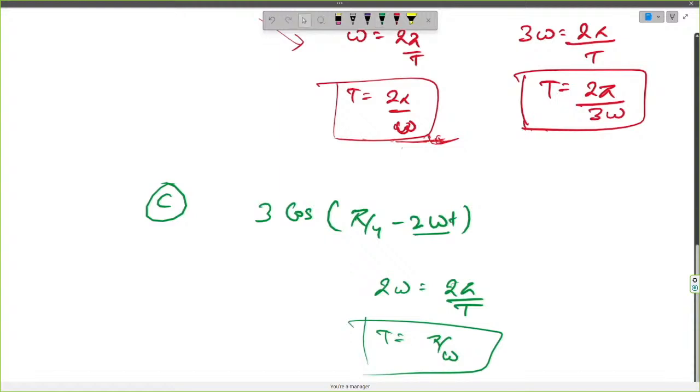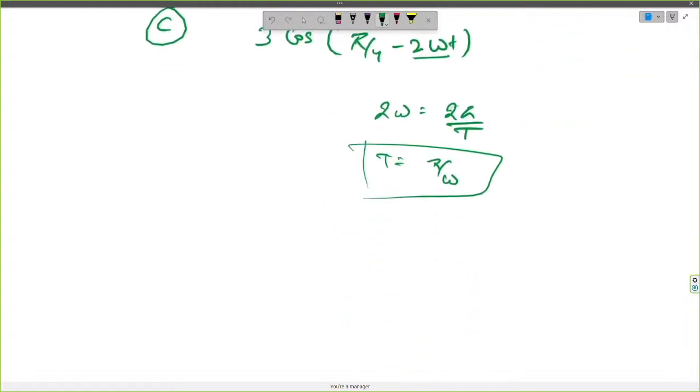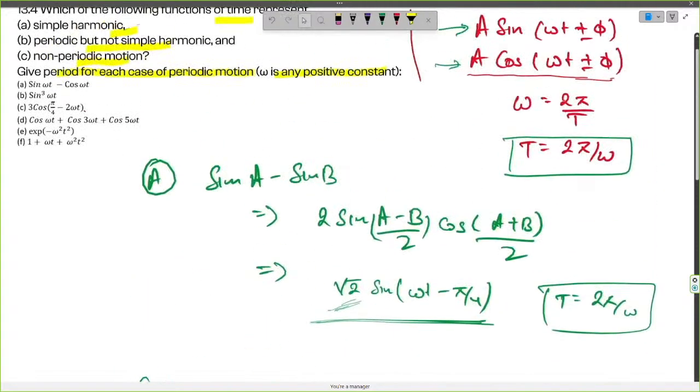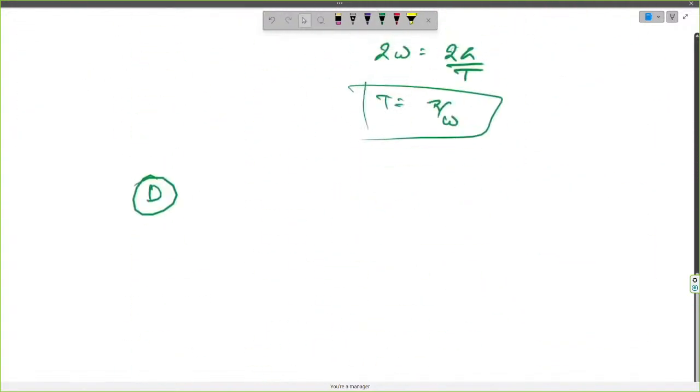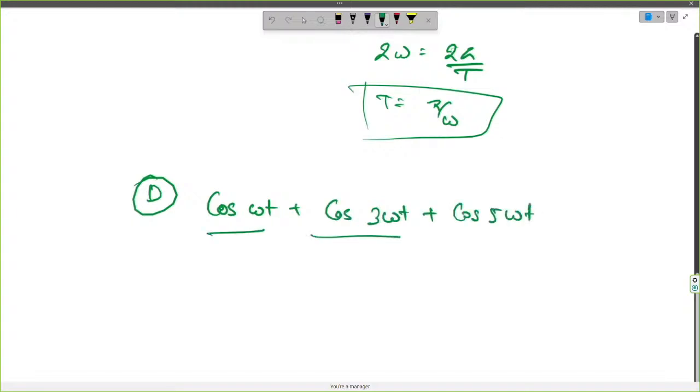Now moving forward towards the fourth question, we have cos omega t plus cos 3 omega t plus cos 5 omega t. So here again we see that this is an addition of 3 periodic functions.